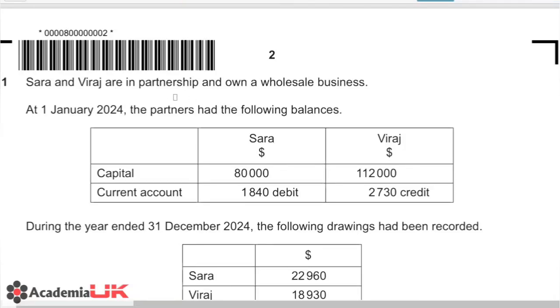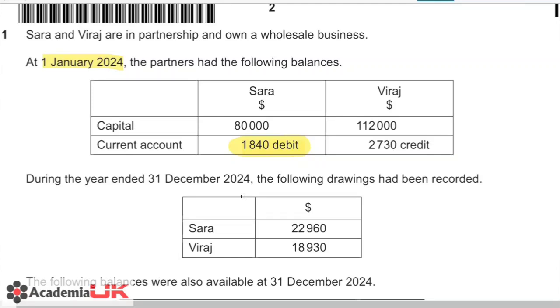So Sara and Viraj are in partnership and own a wholesale business. At 1st January 2024, the partners had the following balances. The capital balances are given to us and the current account balances are given to us. We can see that Sara has a debit current account balance and Viraj has a credit current account balance. Normally they should all have a credit balance, but this debit balance clearly indicates that Sara has withdrawn more money from the partnership than she has actually invested.